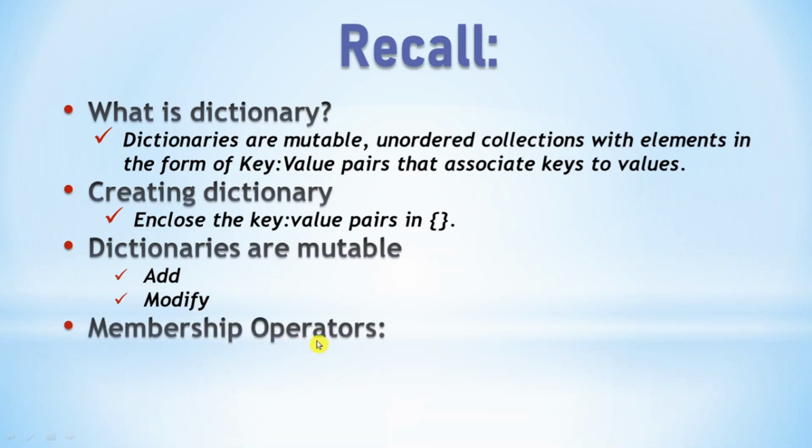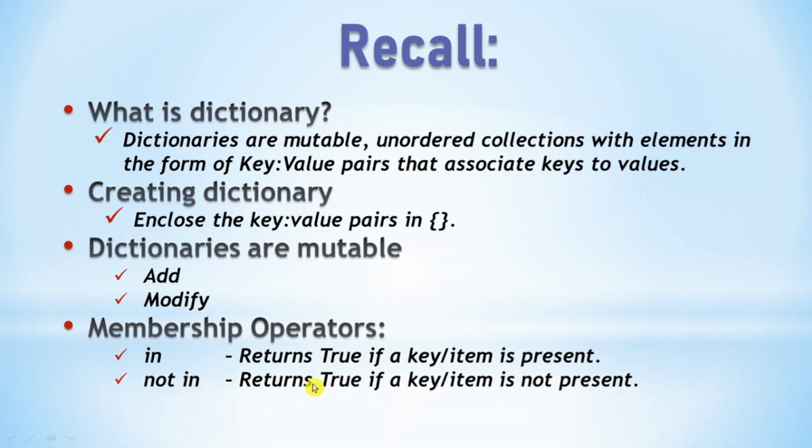Then we discussed the membership operators. The first one was in, which returns true if a key or an item is present in it. The next operator, not in, returns true if the key or item is not present in a dictionary.